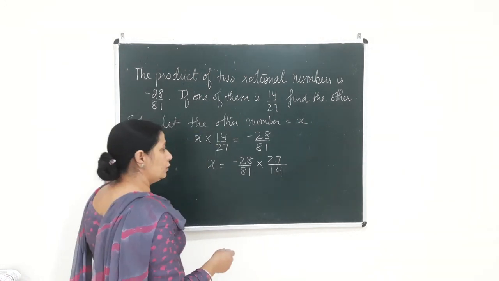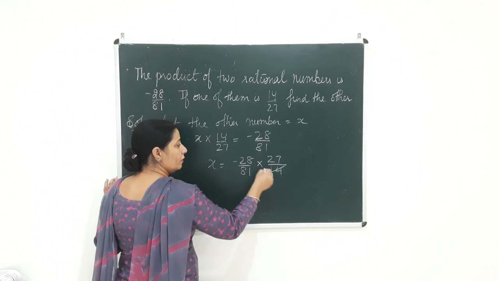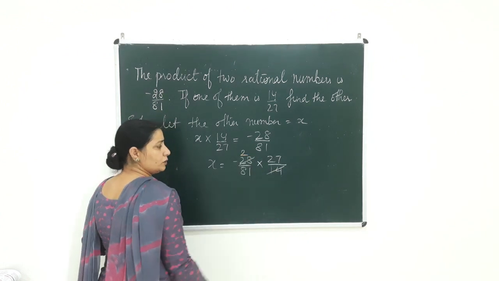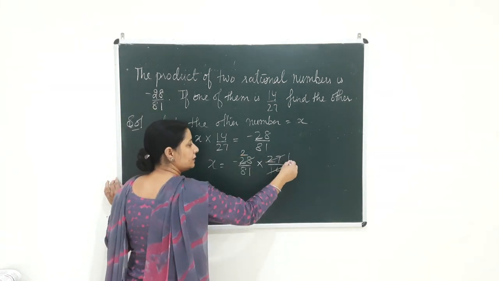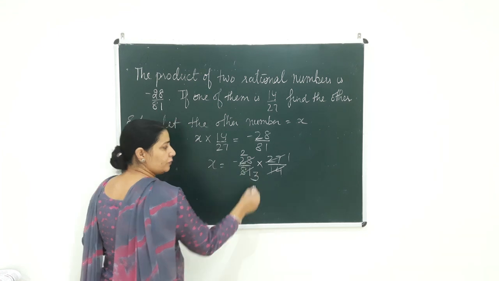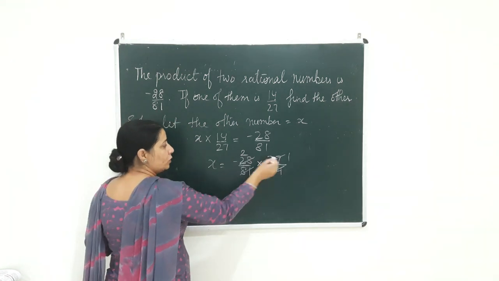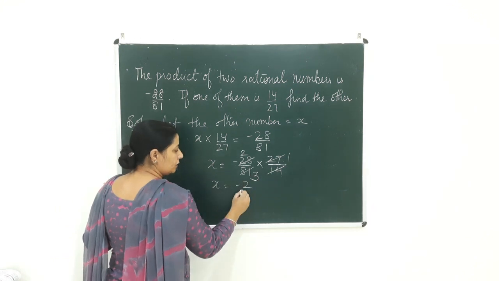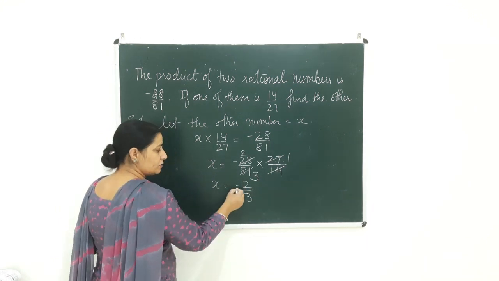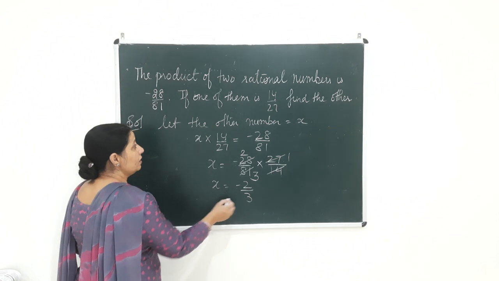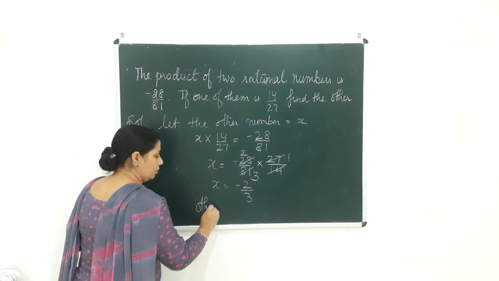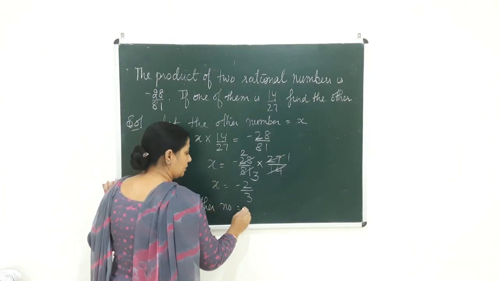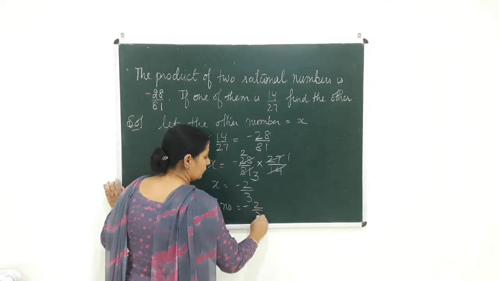Clear? Now we have to do the cutting of this. 14 ones are 14, 14 twos are 28, 27 ones are 27, 27 threes are 81. So minus 2 into 1, x is equal to minus 2, and 3 ones are 3. So therefore the answer is x is equal to minus 2 by 3. So the other number is equal to minus 2 by 3.